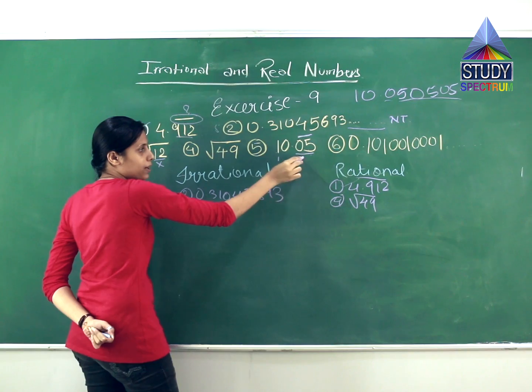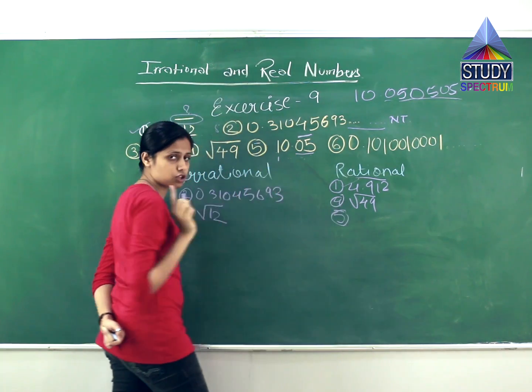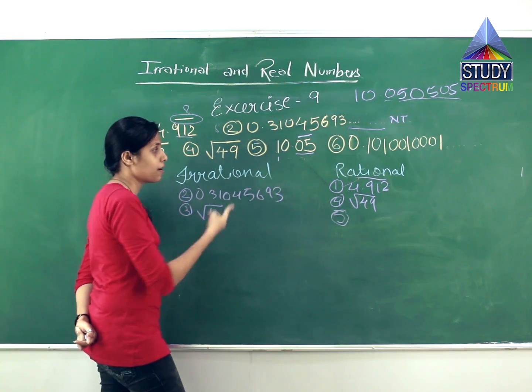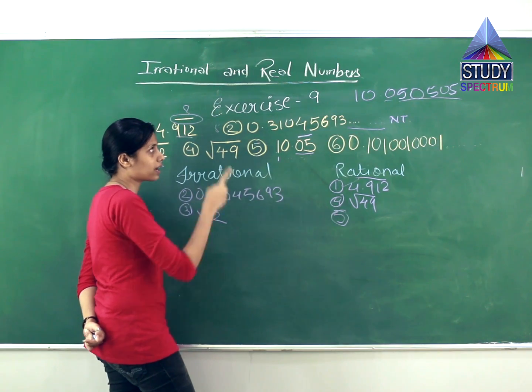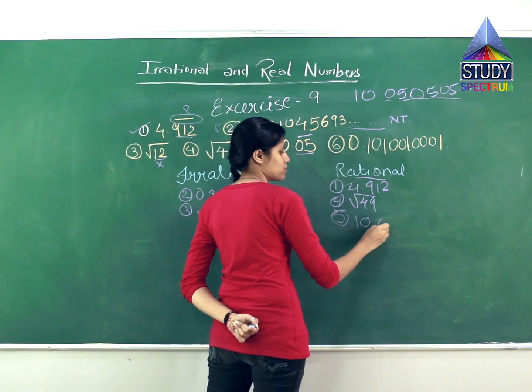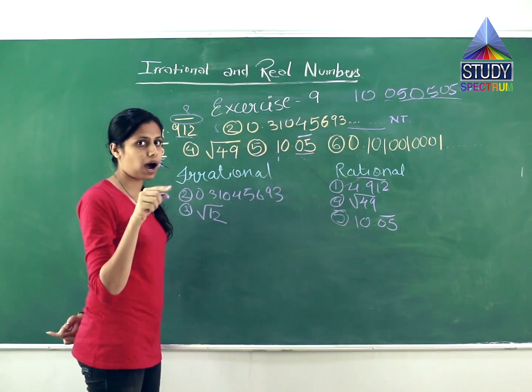So what is this number? This is a rational number because there is a repetition. Though it is not terminating, the third step's answer comes to yes, meaning it is a recurring number. So all recurring numbers are rational numbers. So this 10.05 with a bar will be included in rational numbers.